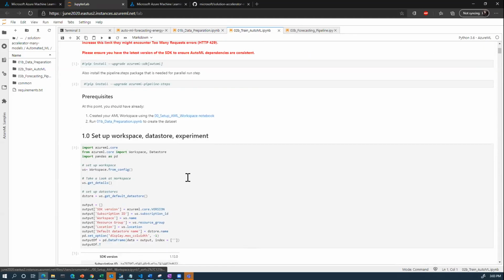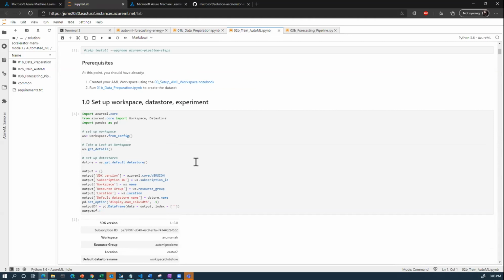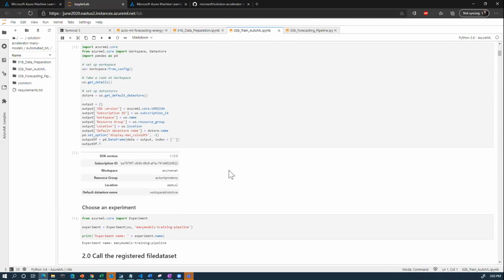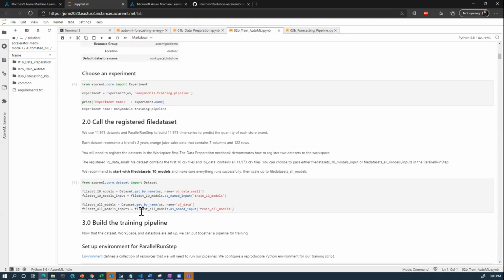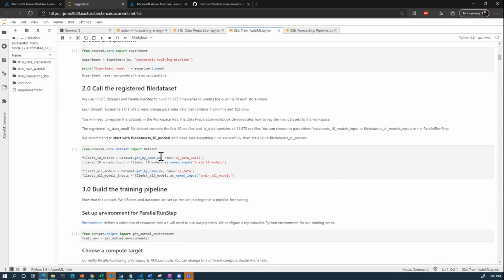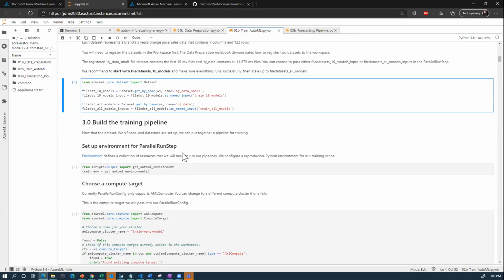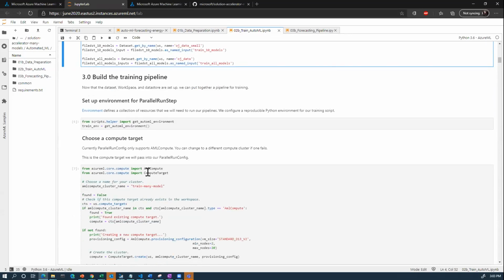In the training notebook, again, we're calling in our workspace, data store, and experiment, setting up all the required packages right here in the start. And then we're going to call the registered file data set that we set up in the previous notebook. When you're using this notebook, you'll notice it says OJ data small versus OJ data. So we have the option to either train 10 models or 10,000 models in this one notebook. I'm going to show you the 10 models. And then we can go ahead and build our training pipeline.